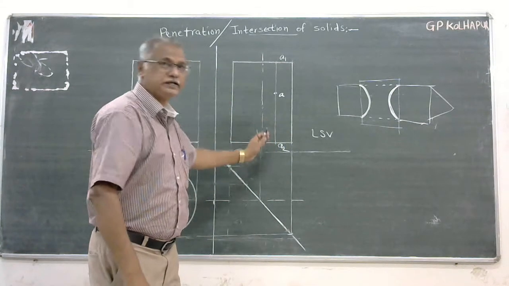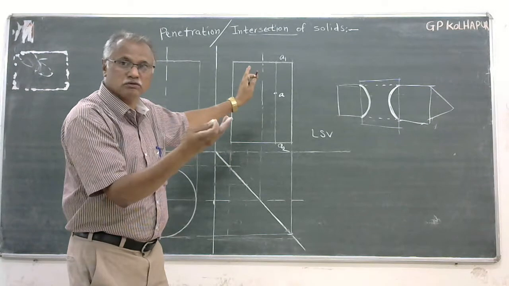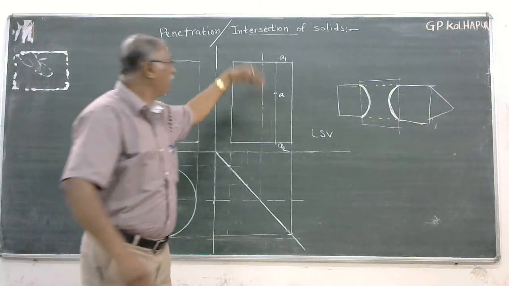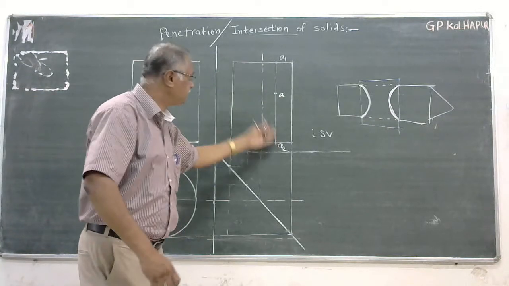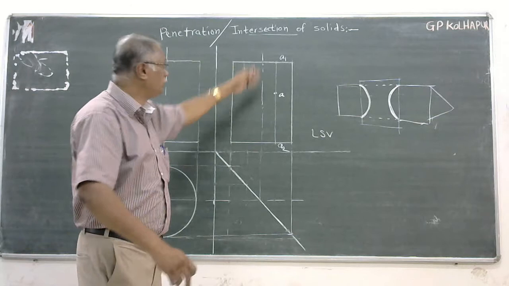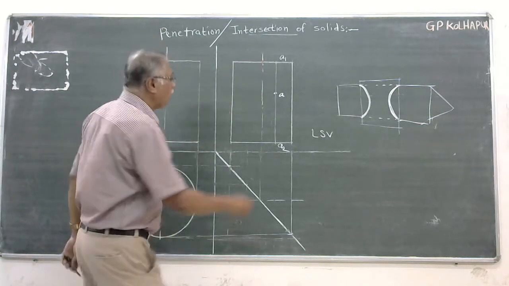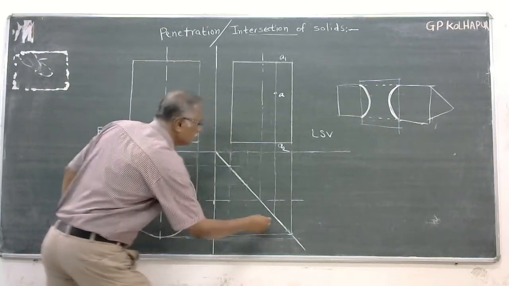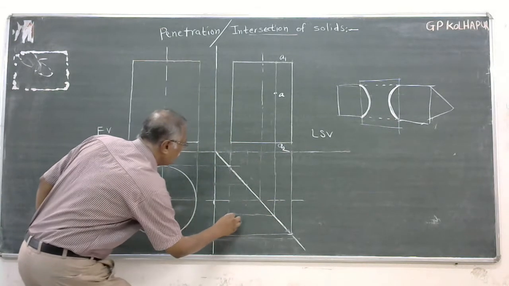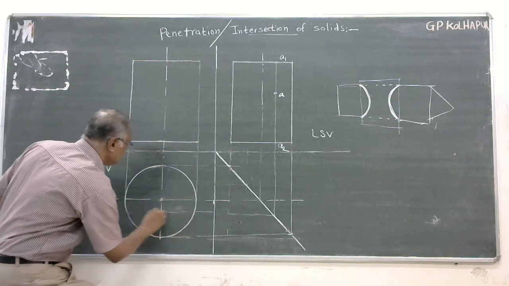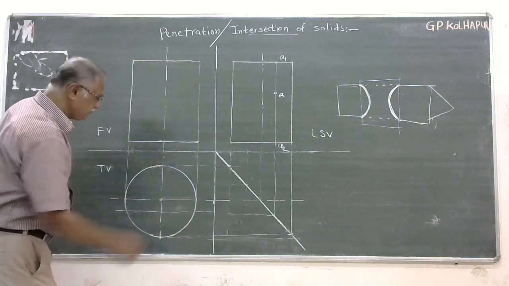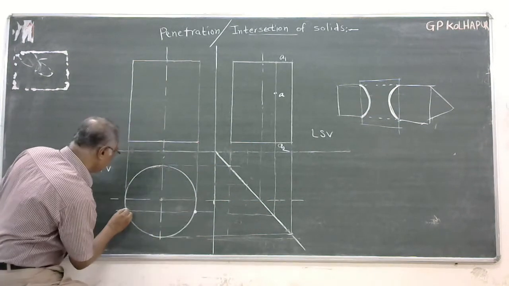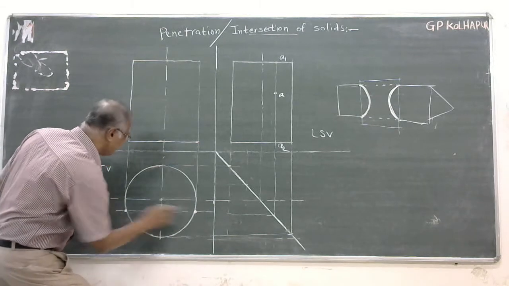Now there are 2 generators. One is in front of you, and another is behind. A1 A2 is in front of you, and another A1 A2 is behind this. So how can you locate this? There is a logical way, or you can see here, this is cutting on this side and this side.